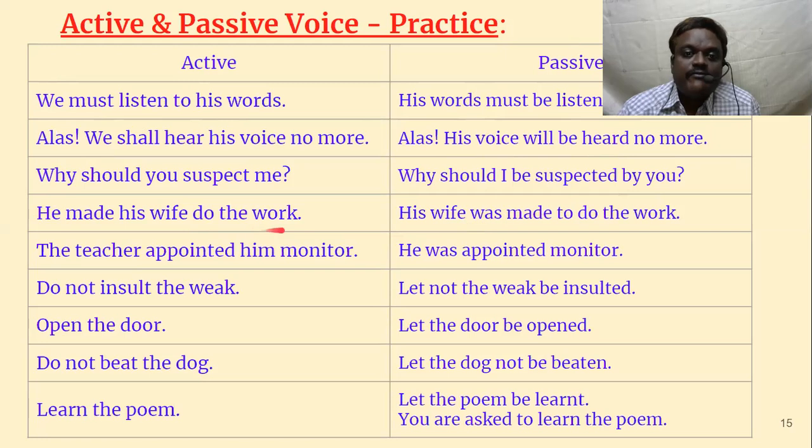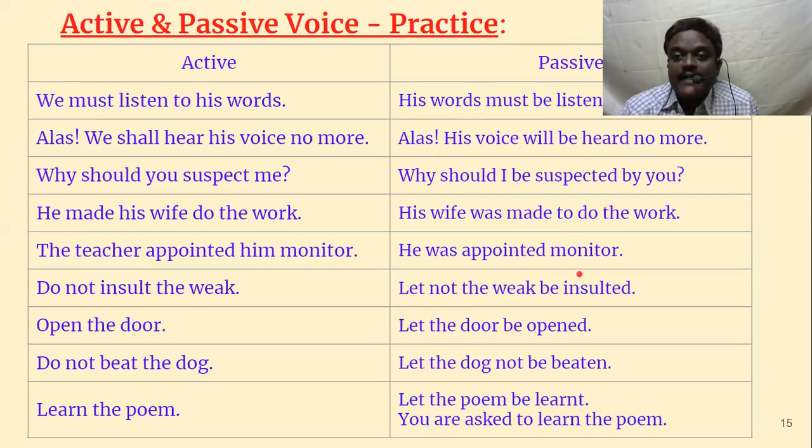He made his wife do the work. Made is the verb. His wife is object. Do the work is adjunct. So you just keep do the work as it is. So his wife was made to do the work by him. By him is not necessary. The teacher appointed him monitor.